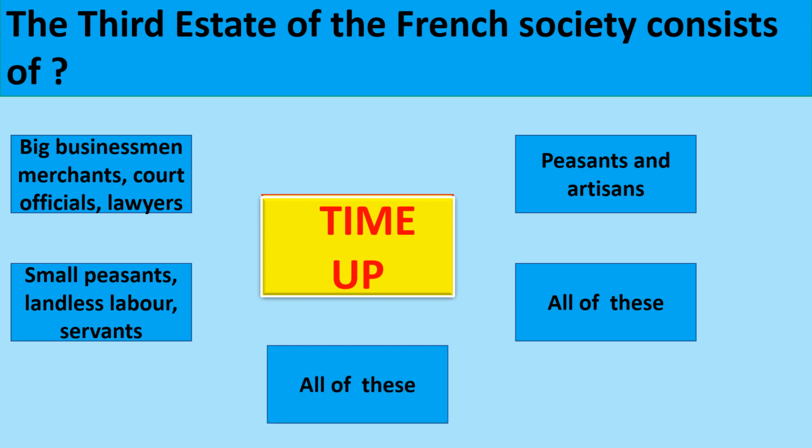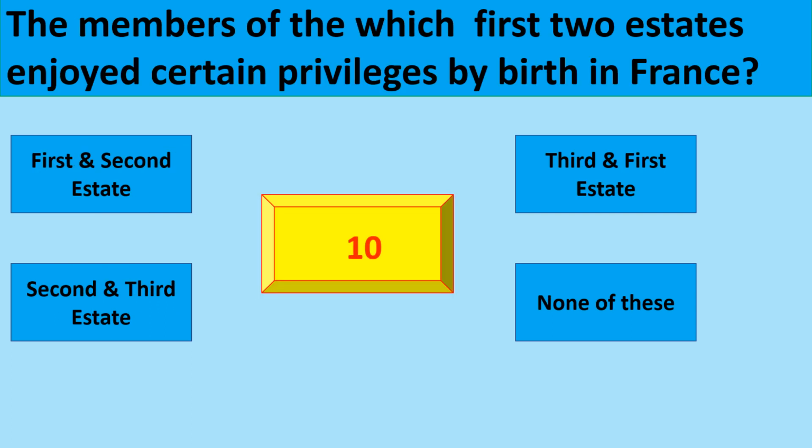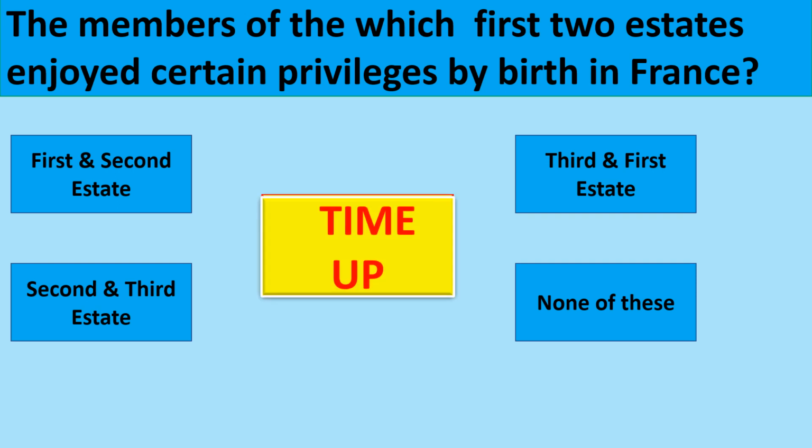All of these, because in the third estate, big businessmen, merchants, court officials, lawyers, peasants and artisans, small peasants, landless labor, servants, all were included. The members of which estates enjoyed certain privileges by birth in France? The correct option is first and second estate.